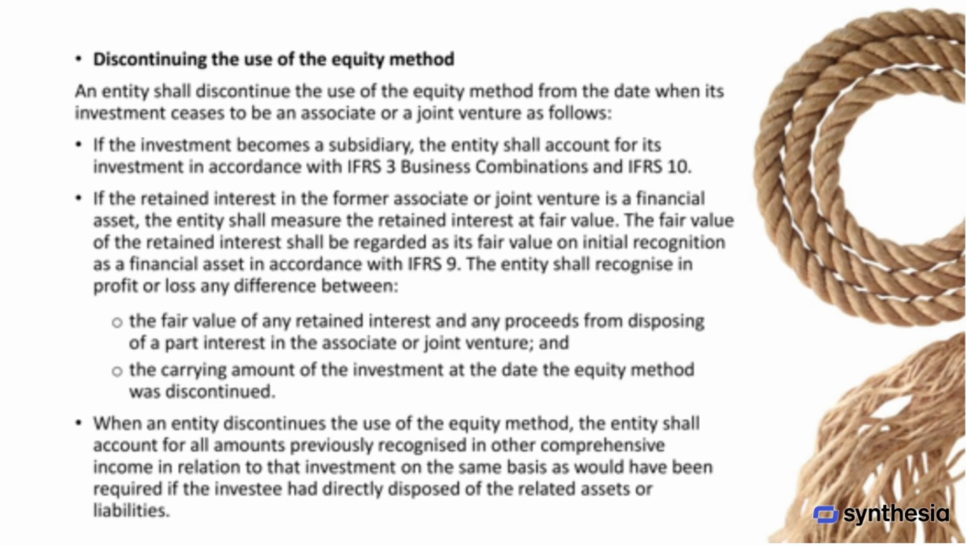The entity must recognize in profit or loss any difference between two amounts. First, the fair value of any retained interest plus any proceeds from selling a part of the interest in the associate or joint venture. Second, the carrying amount of the investment at the date the equity method was discontinued. When the equity method is discontinued, the entity must also account for any amounts previously recognized in other comprehensive income related to that investment. This accounting should be done as if the investee had directly disposed of the related assets or liabilities.